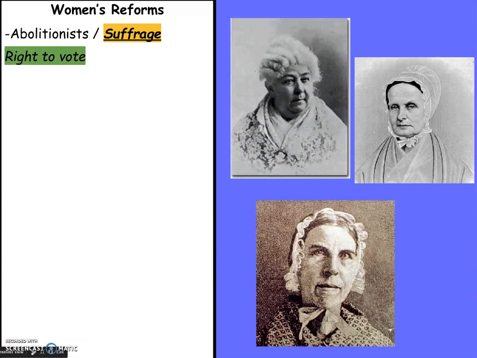So what happens is that as women were fighting for abolition, or the ending of slavery, they begin to realize that they too have very few rights. So that's going to push them to start fighting more for even their own rights. Some of these early women's rights activists are going to be Sarah and Angelina Grimke. This is one of the Grimke sisters here. They were both the daughters of a slave owner, so it made it very interesting when they decided that they were abolitionists and then also women's rights activists.